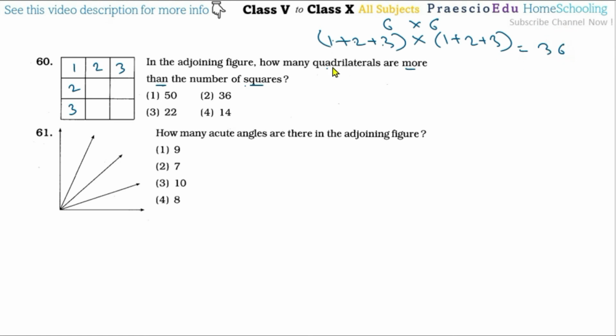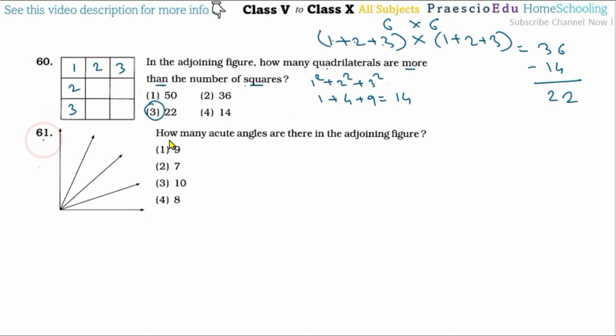That is 36. And for the squares, 1 square plus 2 square plus 3 square, so 1 plus 4 plus 9, that is 14. And the difference, more than that, means 36 minus 14, that is 22. So option number 3 is the correct one.